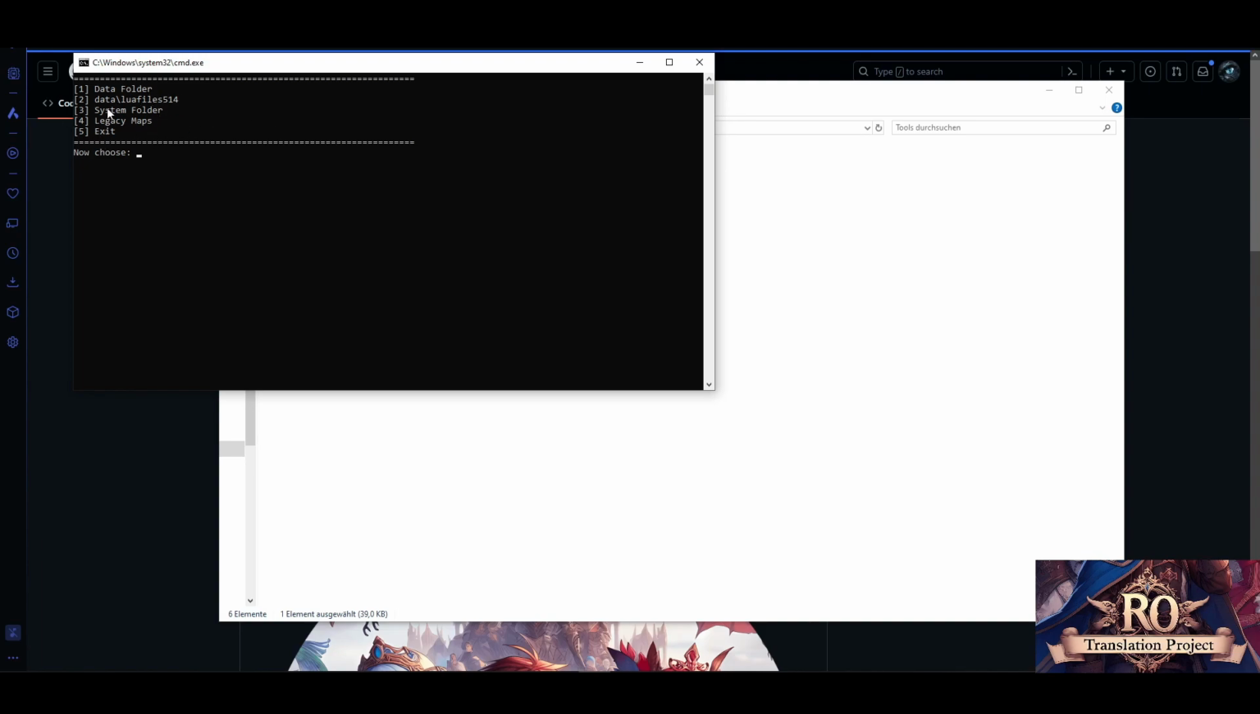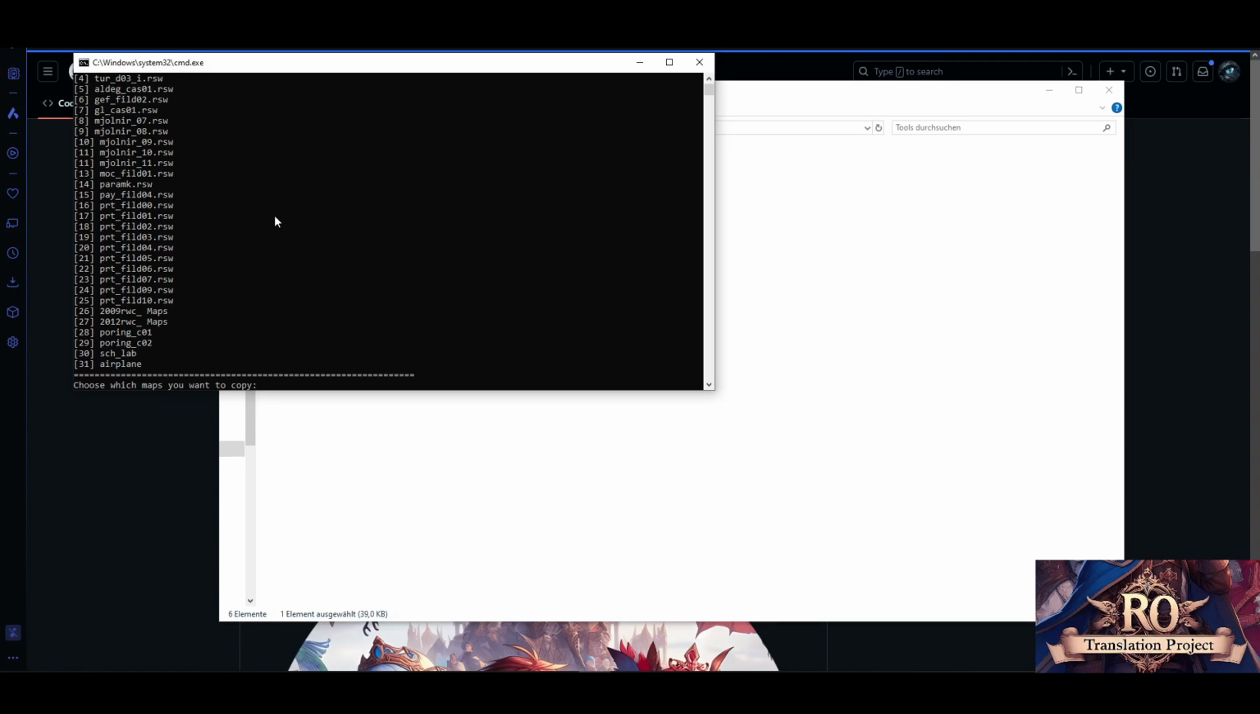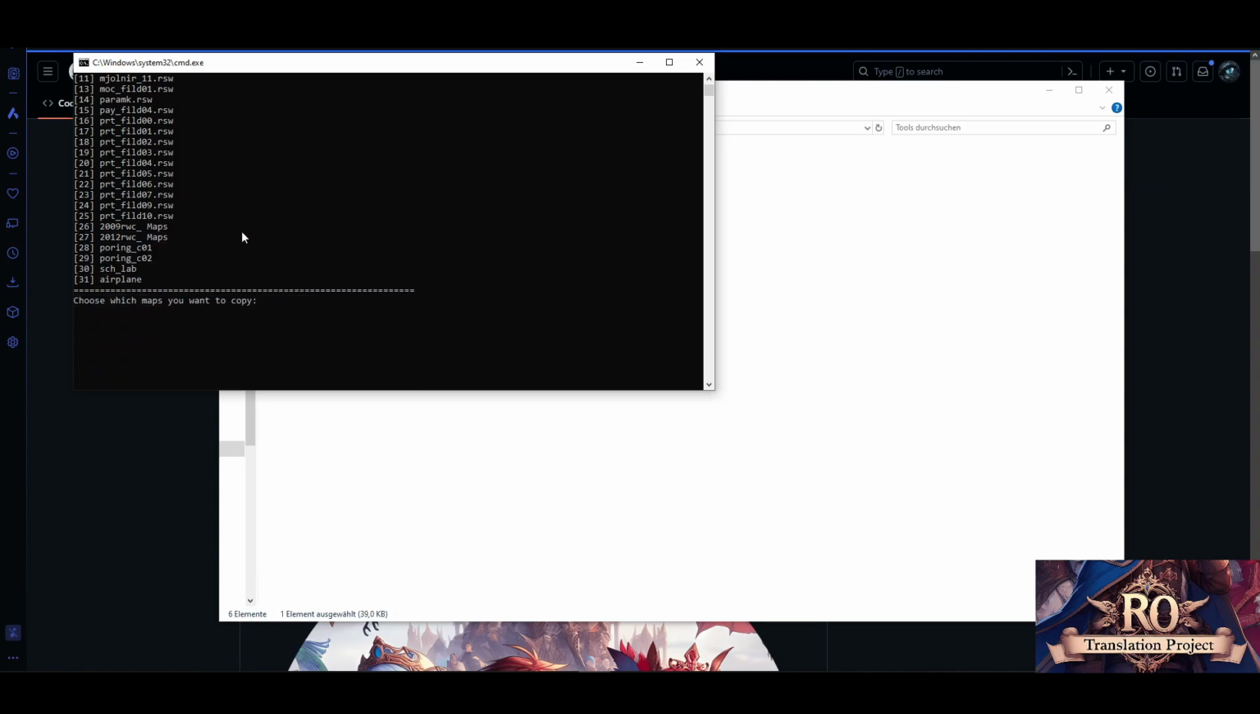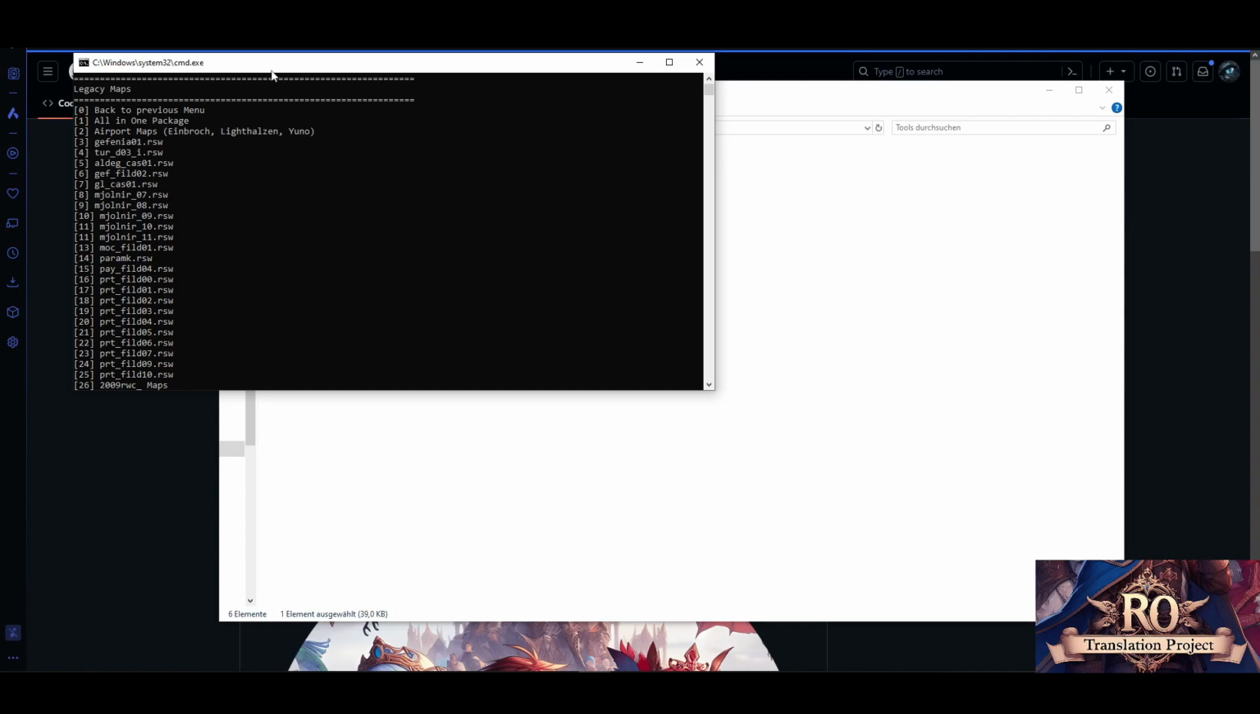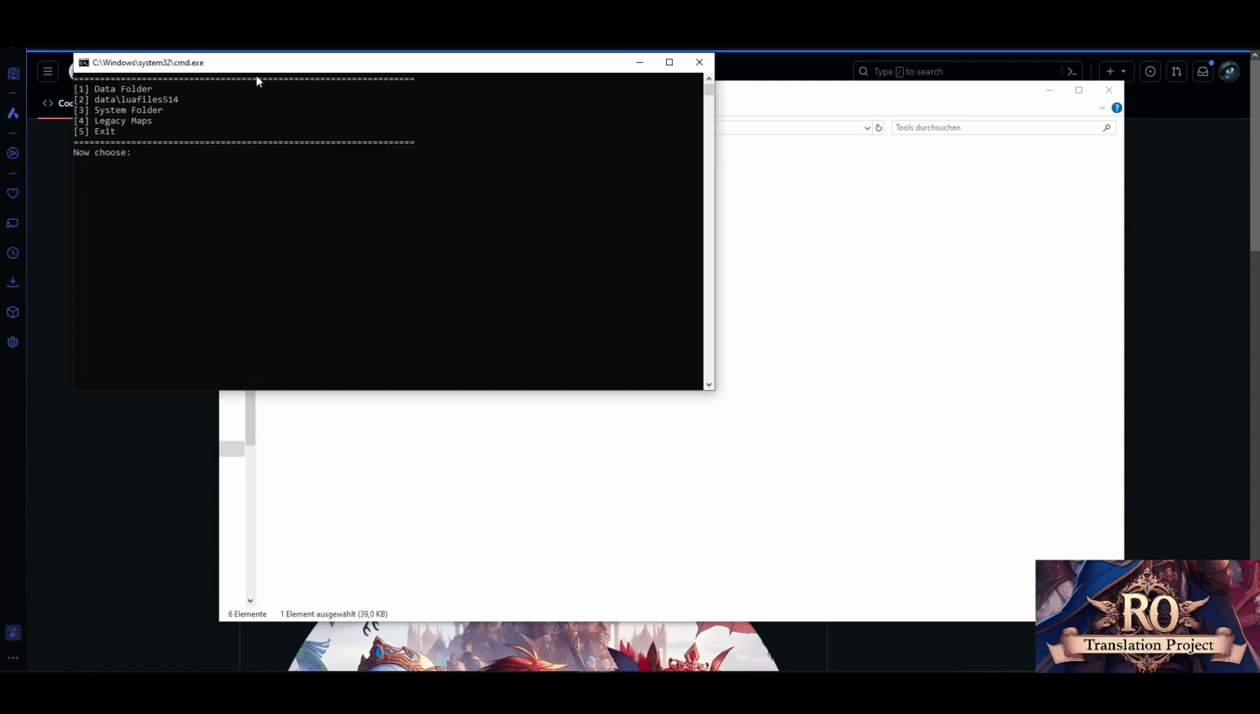You can also, as an example, for certain clients, need older maps which are hard to get because of the common errors, V and W error, because newer clients have different versions for those. You need legacy maps pretty much, which is all listed here. You can also go with a one-in-one package if you don't want to copy everything one by one. And let's go back by 0.